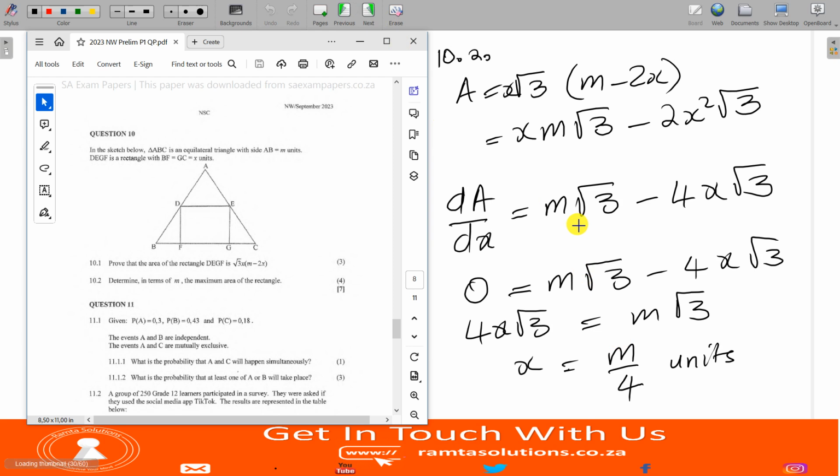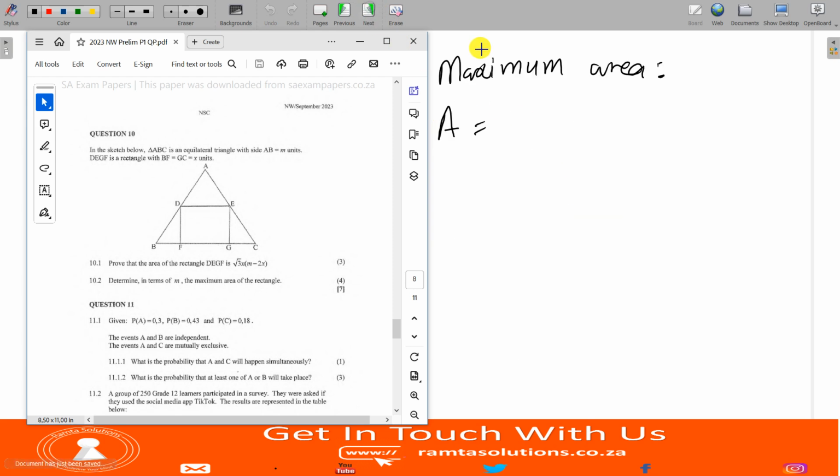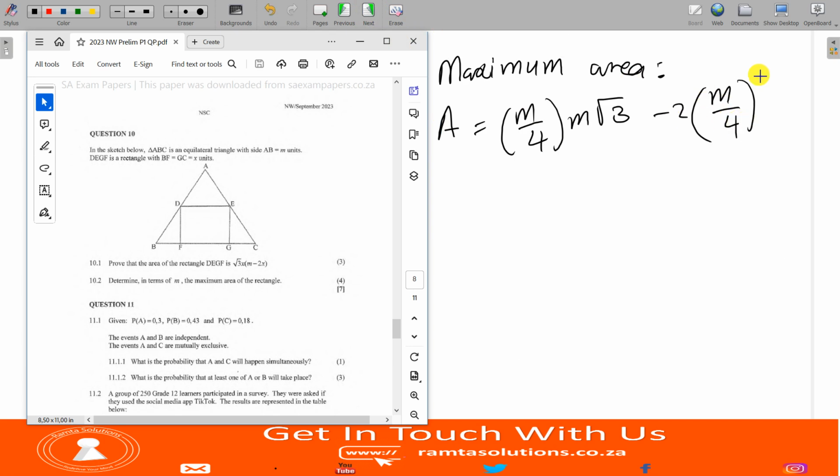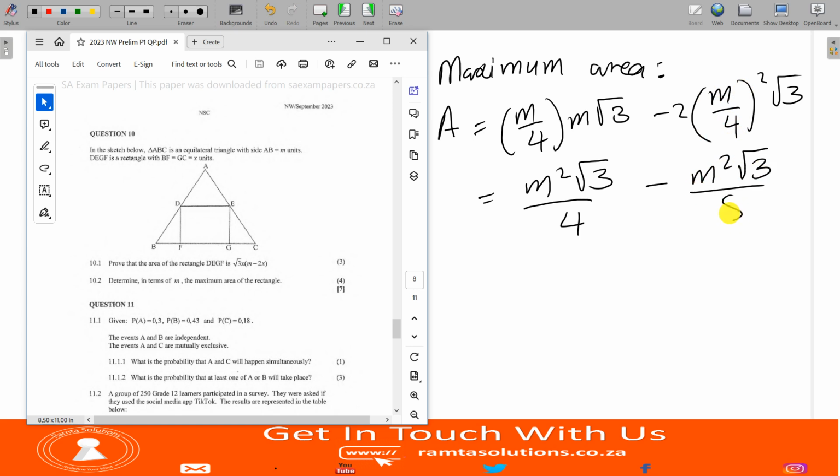What did we say this was? m over 4 times m root 3 minus 2 times m over 4 square root 3. What is this? This is m squared root 3 over 4 minus, 2 times m squared root 3 over 16, so it'll be 8. So minus m squared root 3 over 8.